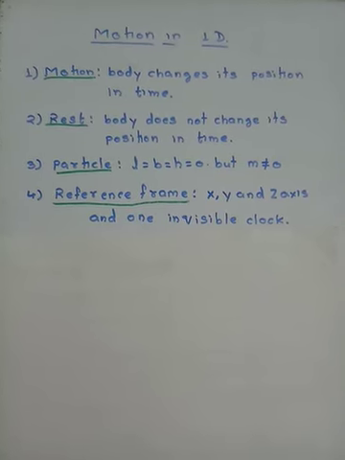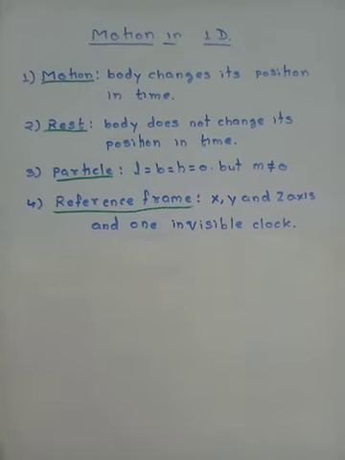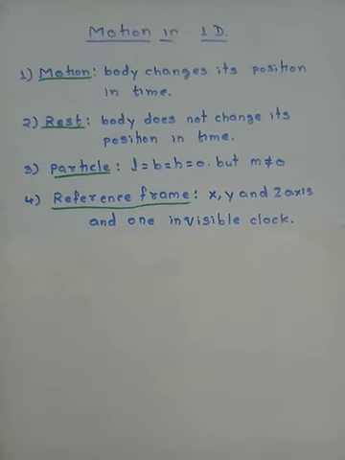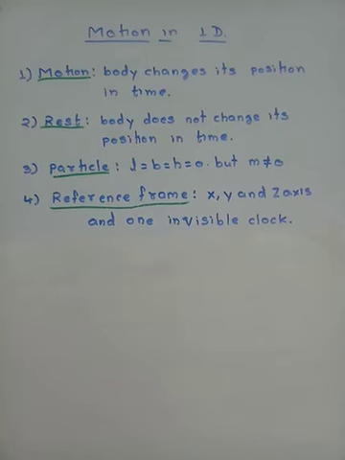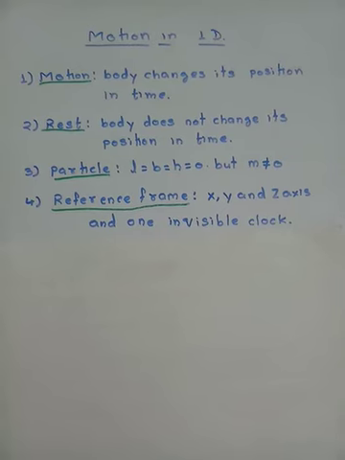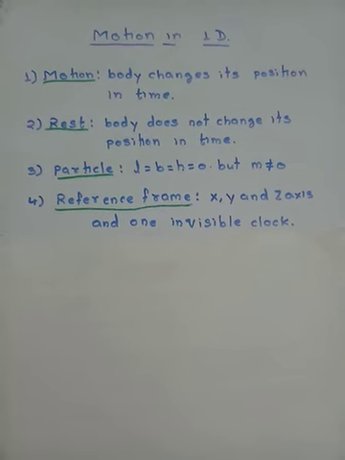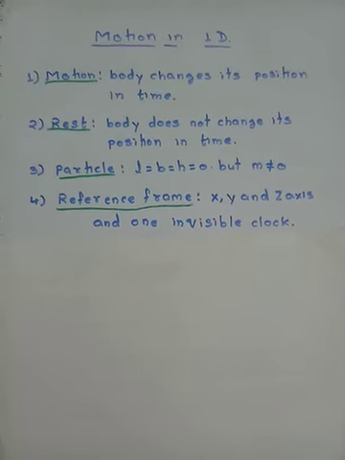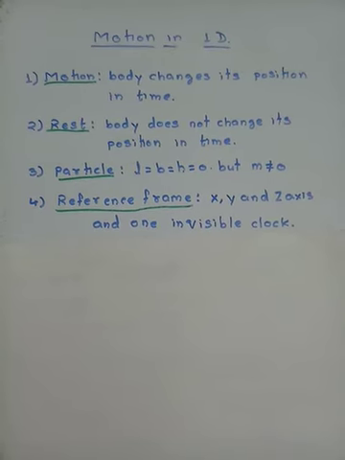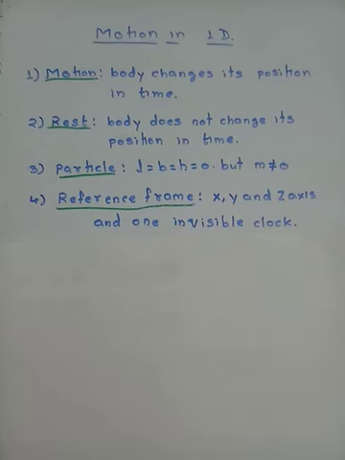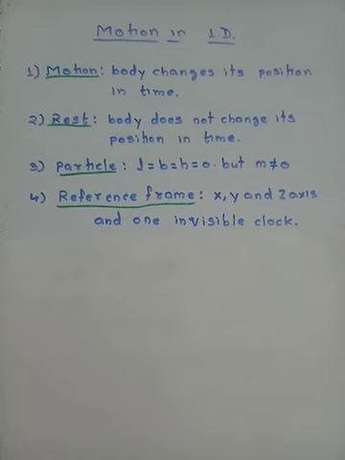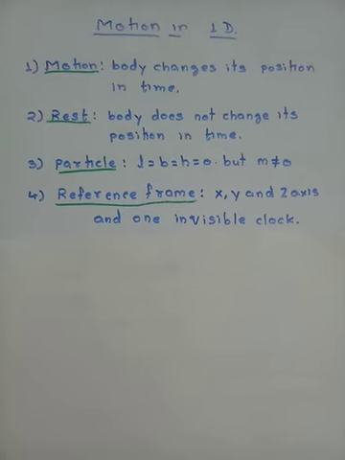What is the need of reference frame? See, there is a very strict need of reference frame. Suppose you see a comet in the sky and notice that it is in motion. You can notice it only because it is changing its distance from nearby stars. If there were no stars nearby the moving comet, you would not be able to notice whether it is in motion or not.